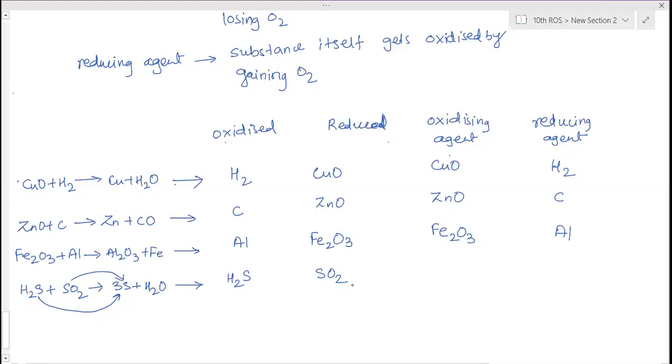Oxidizing agent? Oxidizing agent is SO2. Reducing agent? H2S.